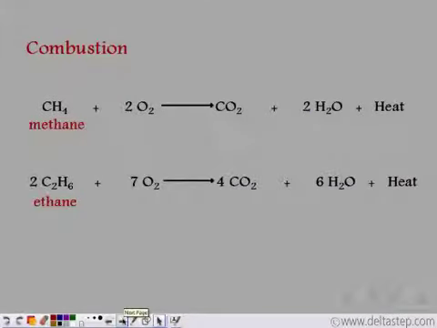Another important reaction: we know all organic compounds on combustion give carbon dioxide plus water, and heat is released. This is true for alkanes. So when we have methane, on burning in the presence of oxygen, it forms carbon dioxide, water and releases heat. Similarly, ethane, another alkane, on combustion releases carbon dioxide, water and heat. So all organic compounds on combustion give the same products.